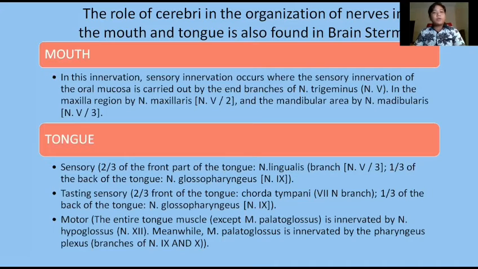The last one is motor. The entire tongue muscle, except the palatoglossus muscle, is innervated by the hypoglossal nerve. Meanwhile, the palatoglossus muscle is innervated by the pharyngeal plexus.